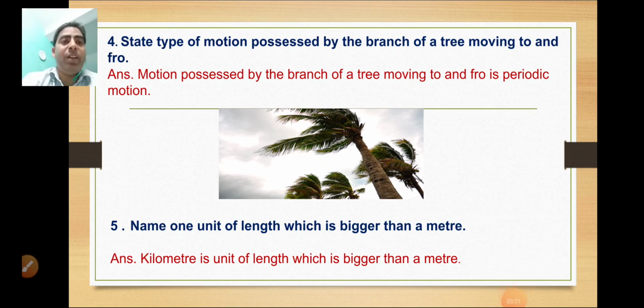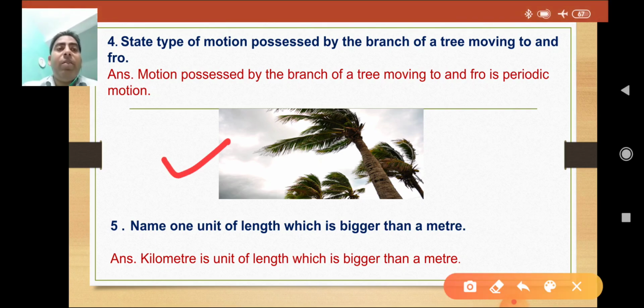Here we are going to first discuss periodic motion. The question related to that is, state the type of motion possessed by the branch of a tree moving to and fro. Here you can see that from the air the tree is moving here and there, which means to and fro. First, what do you mean by periodic motion? An object is said to be in periodic motion if it repeats the motion after regular interval of time. Motion of earth around the sun is also an example of that. Rotation of the earth on its own axis is also a type of periodic motion.